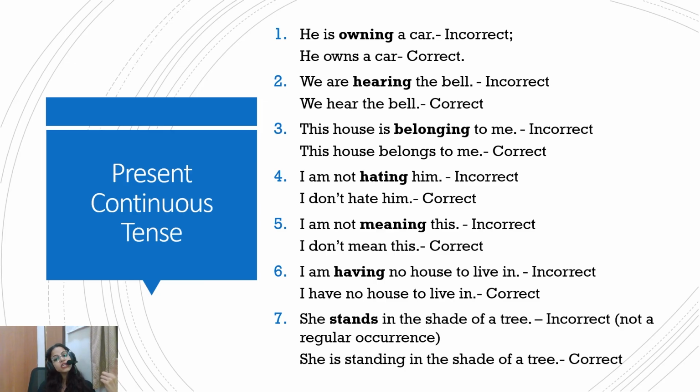Again, I am not meaning this. No, I don't mean this. I am having no house to live in. No, I have no house to live in. So you see, these words are not showing any progressive action. They are showing a state.